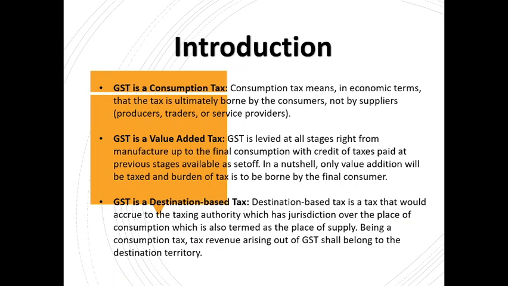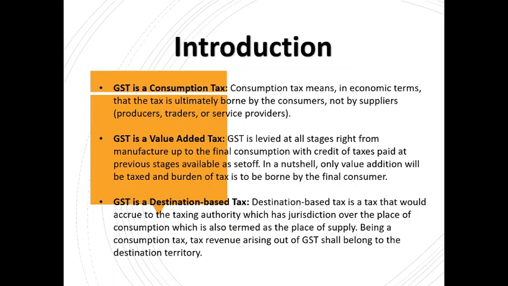So GST is a destination based tax. Destination based tax is a tax that would accrue to the taxing authority which has jurisdiction over the place of consumption, which is also termed as the place of supply. Suppose a manufacturer or a dealer in Delhi has sold goods to a purchaser in Chhattisgarh. So that product will be sent or parceled from Delhi, and it will reach here, Chhattisgarh.